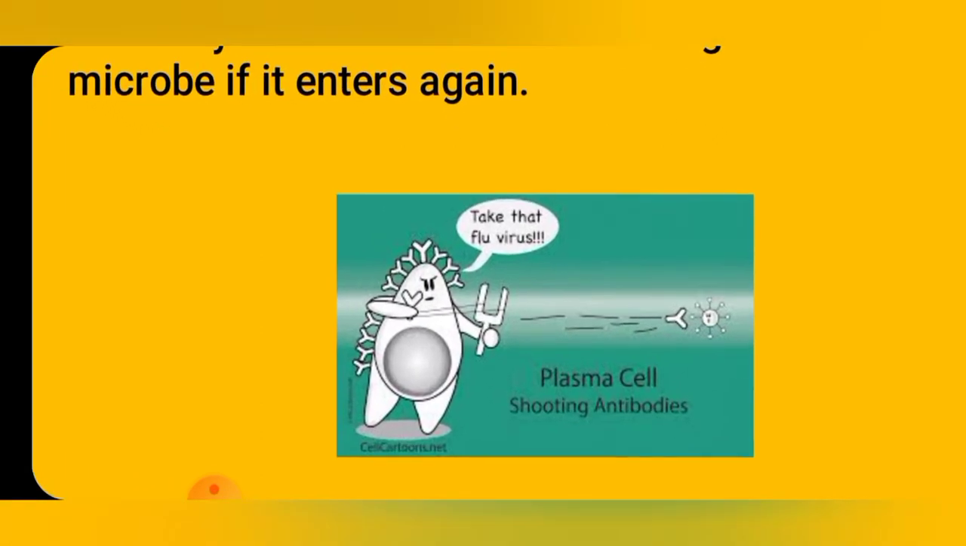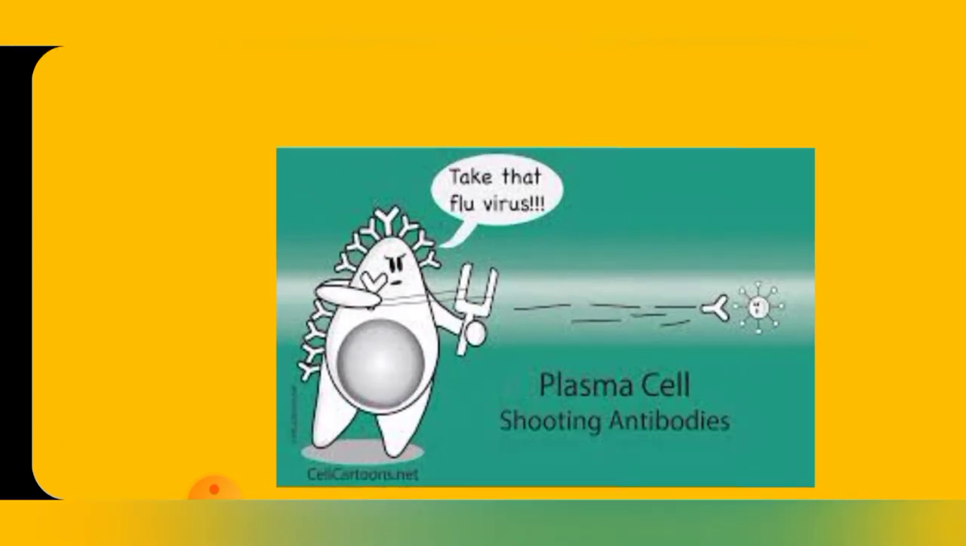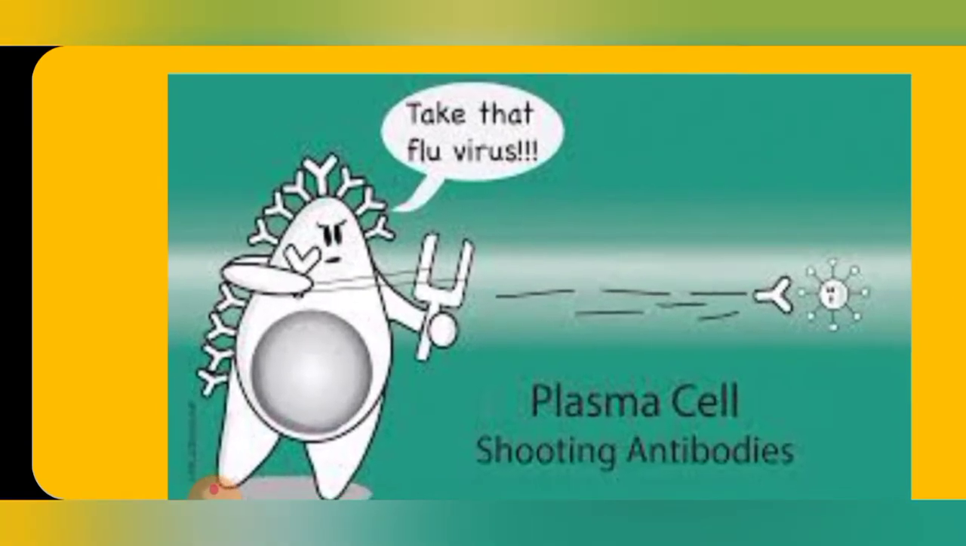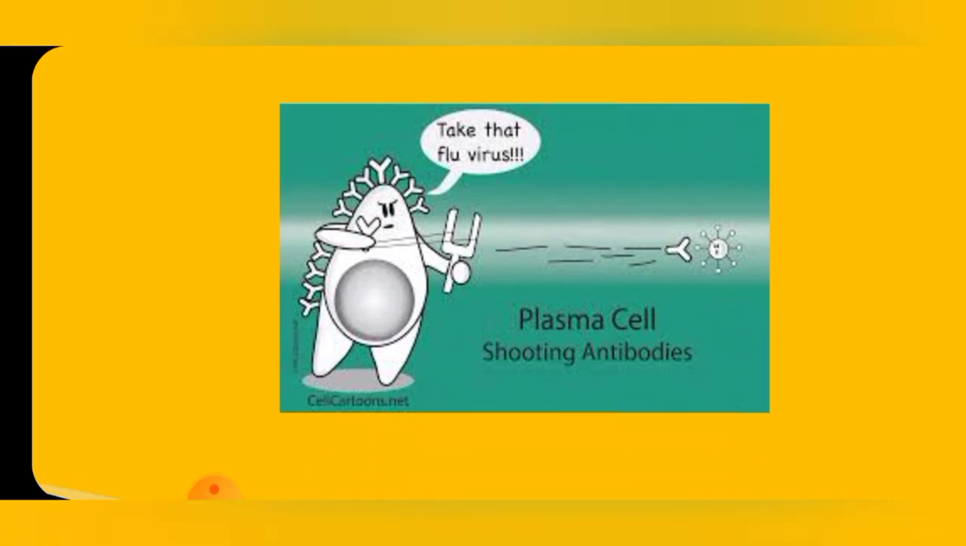You can see the picture given here: a plasma cell shooting antibodies. Antibodies are produced in the plasma cells, and these plasma cells throw the antibodies against the infection-causing pathogens. They are actually Y-shaped proteins. You can see the antibodies in a Y shape, just like when we write the letter Y. So these Y-shaped antibodies are actually proteins. Antibodies are proteins in the shape of Y.